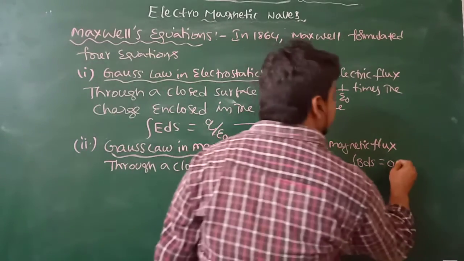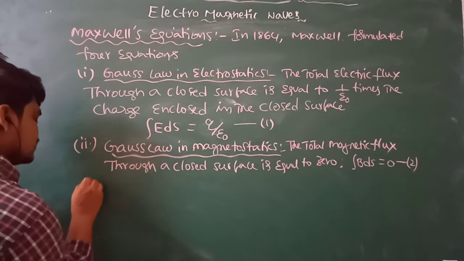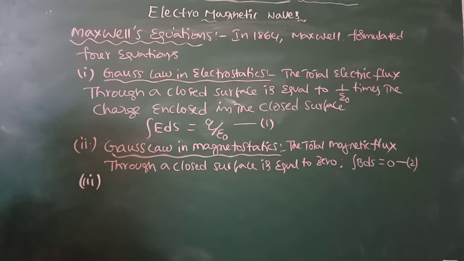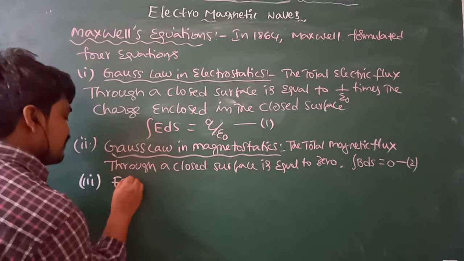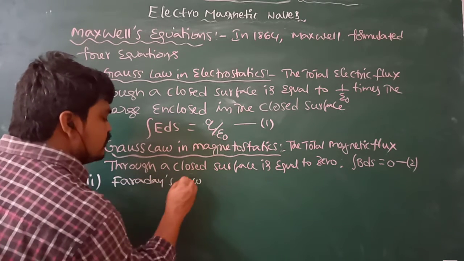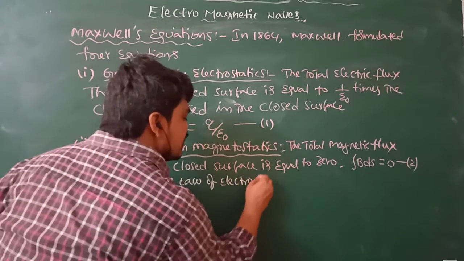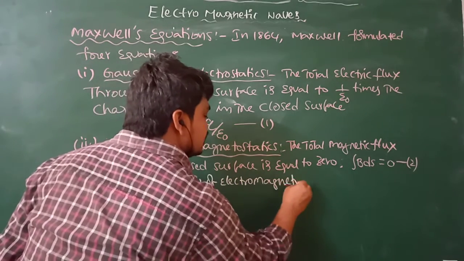Say this one is equation 1 and this one is equation 2, and the third one is Faraday's law of electromagnetic induction.